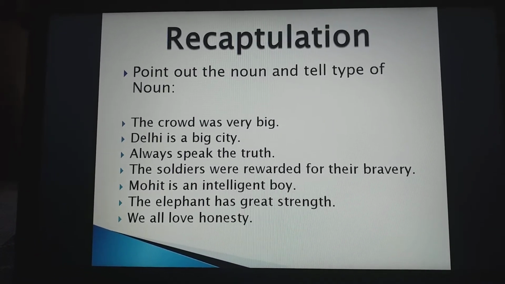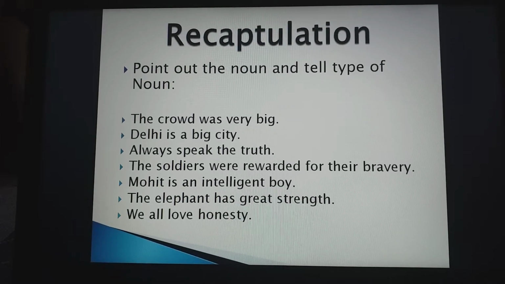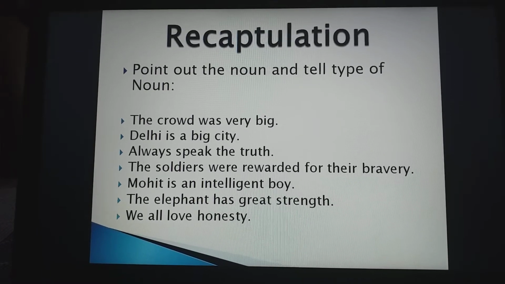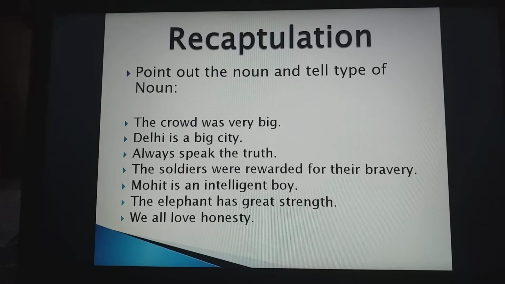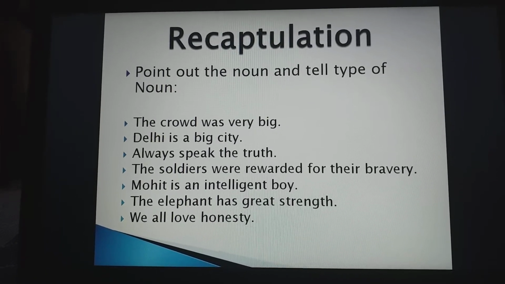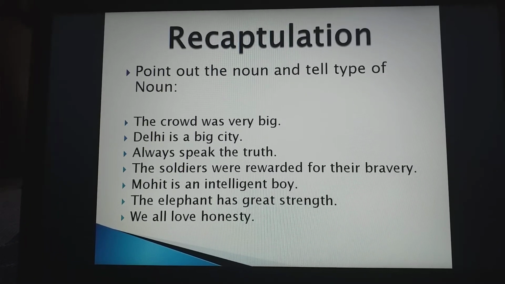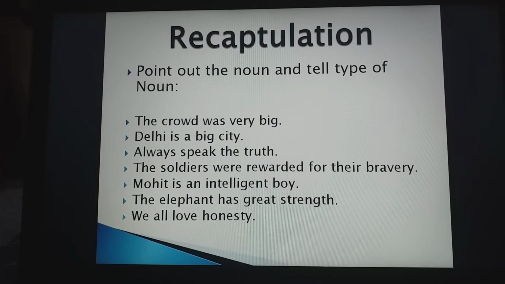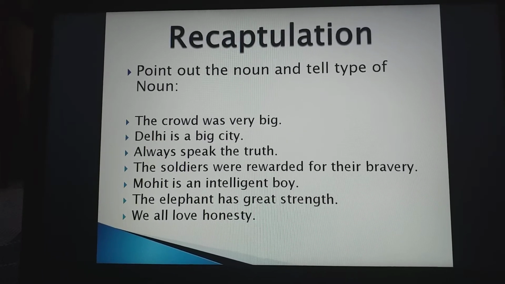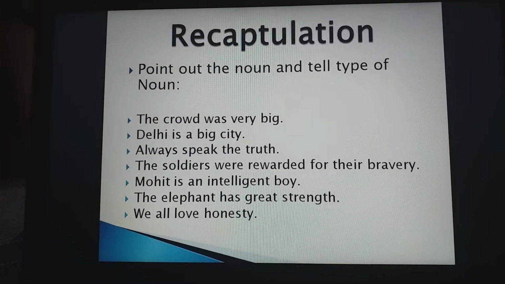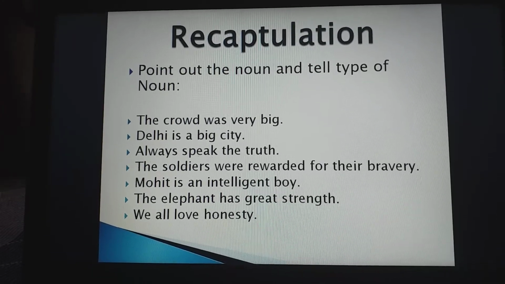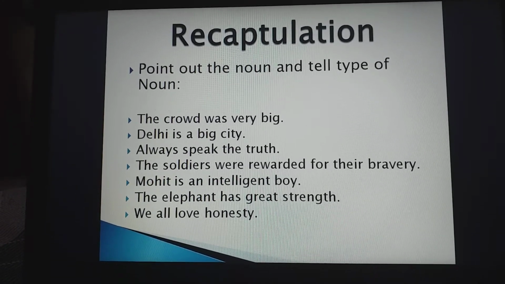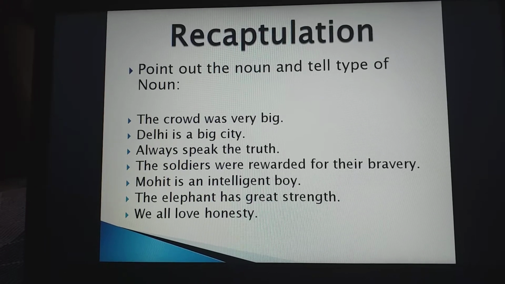Second is Delhi is a big city. Now Delhi is noun. Which noun? Proper. And city is common noun. Yes. The third one is always speak the truth. Which word is noun? Yes, truth. Can you touch truth? No. Clear? Now truth is what? Truth is abstract noun. Yes.